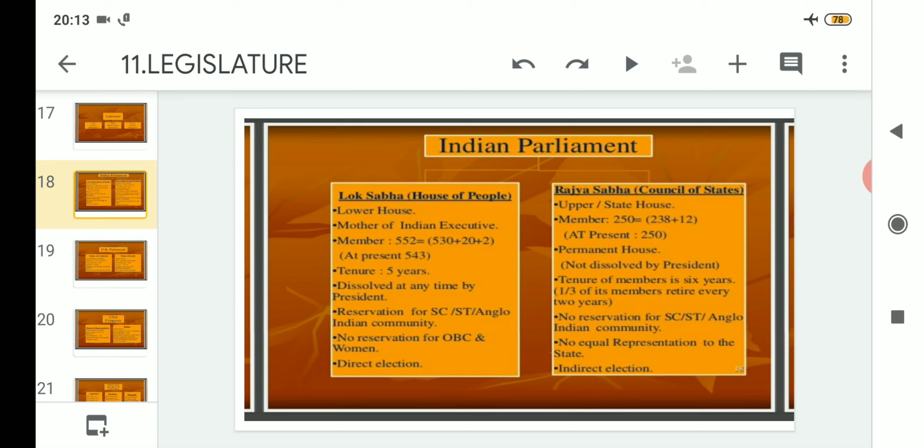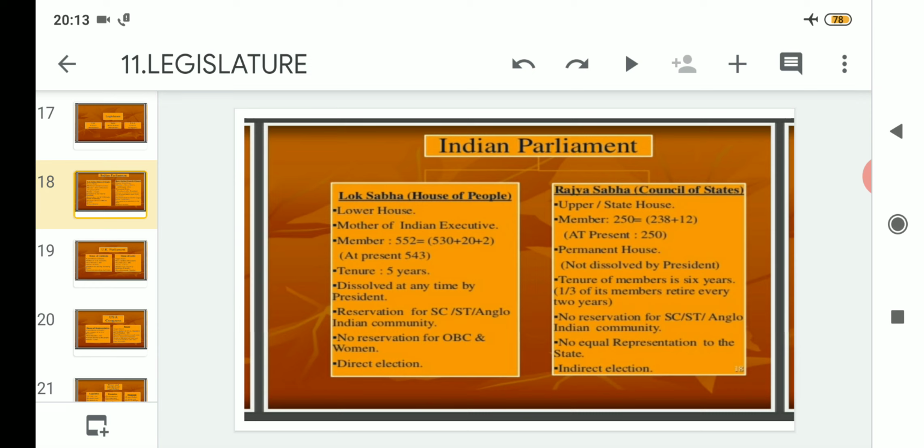From these groups also, people are given the tickets to contest elections. So the seats are reserved for this category of people, namely the SCs, the STs and the Anglo-Indian community.